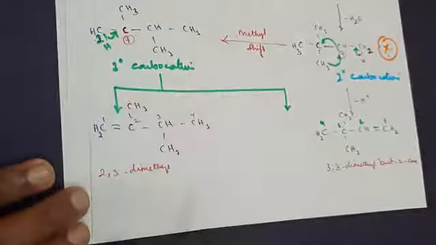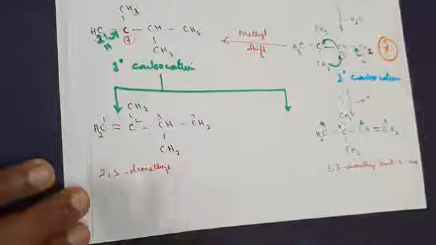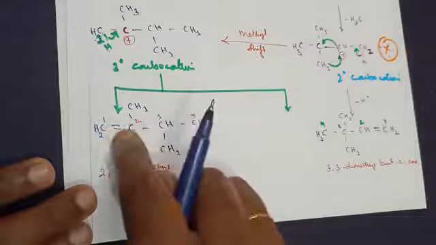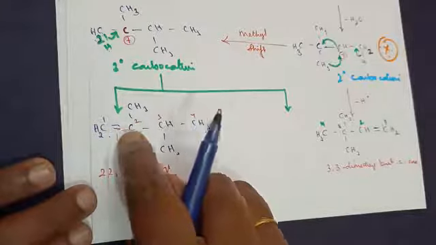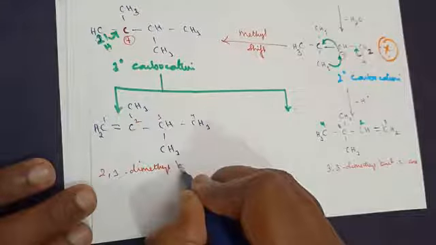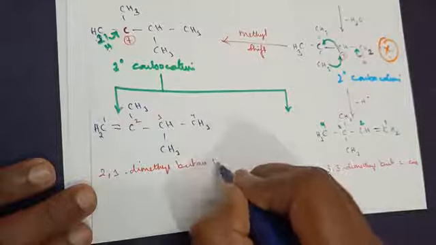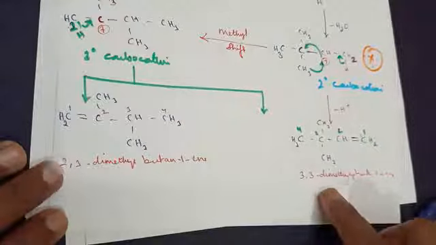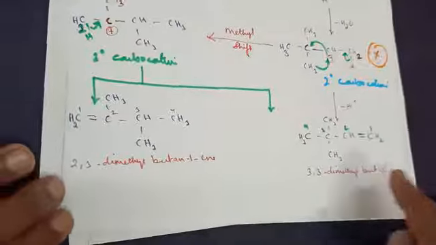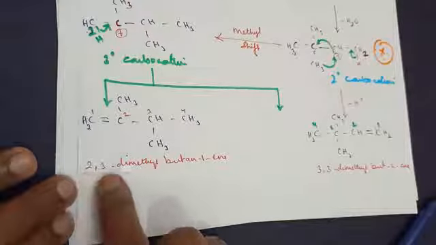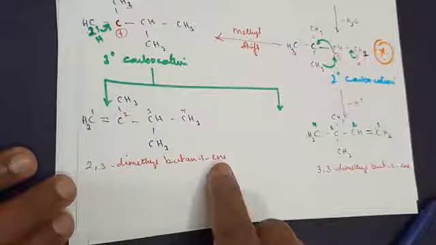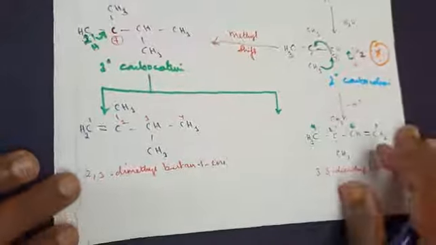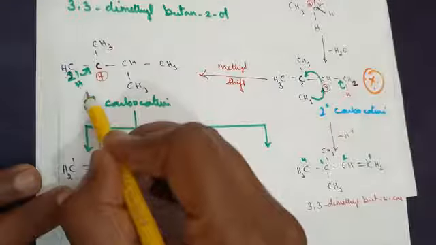Second carbon also has got a substitution. Third carbon also has got a substitution. 2, 3 dimethyl. After which carbon we've got a double bond? First carbon. 4 carbons are there. So butane 1-ene. Am I correct in naming it? Here you've got 3, 3 dimethyl but2-ene. In this case, you got 2, 3 dimethyl butane 1-ene. You can either write but 1-ene or butane 1-ene. It's one and the same thing. So this is one possibility.